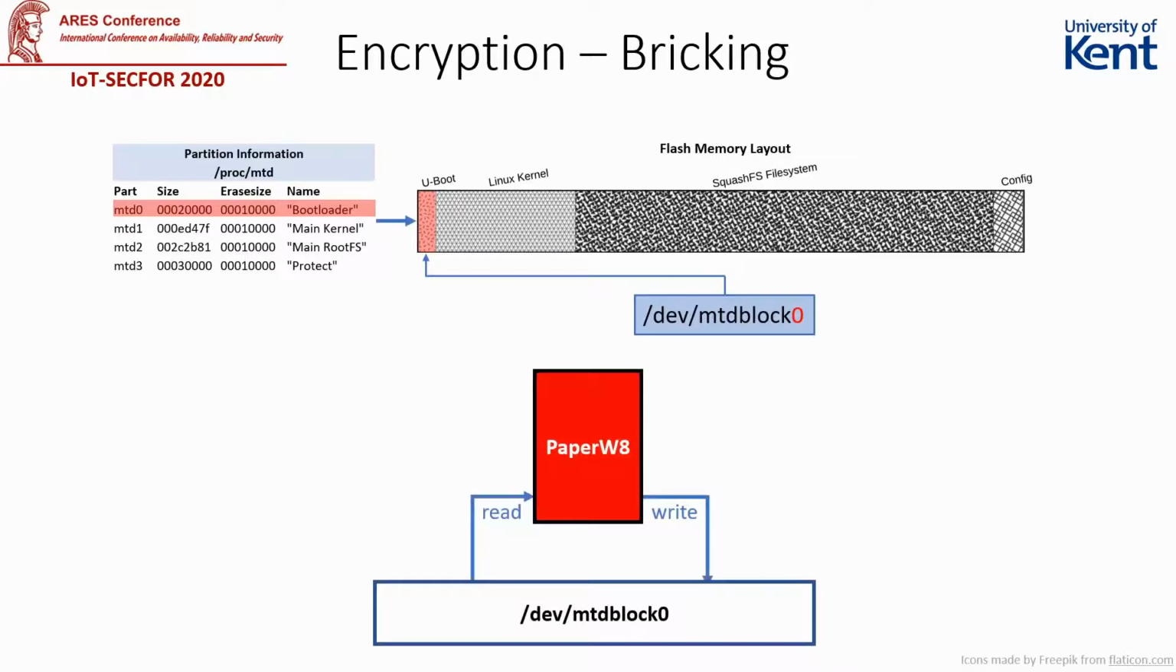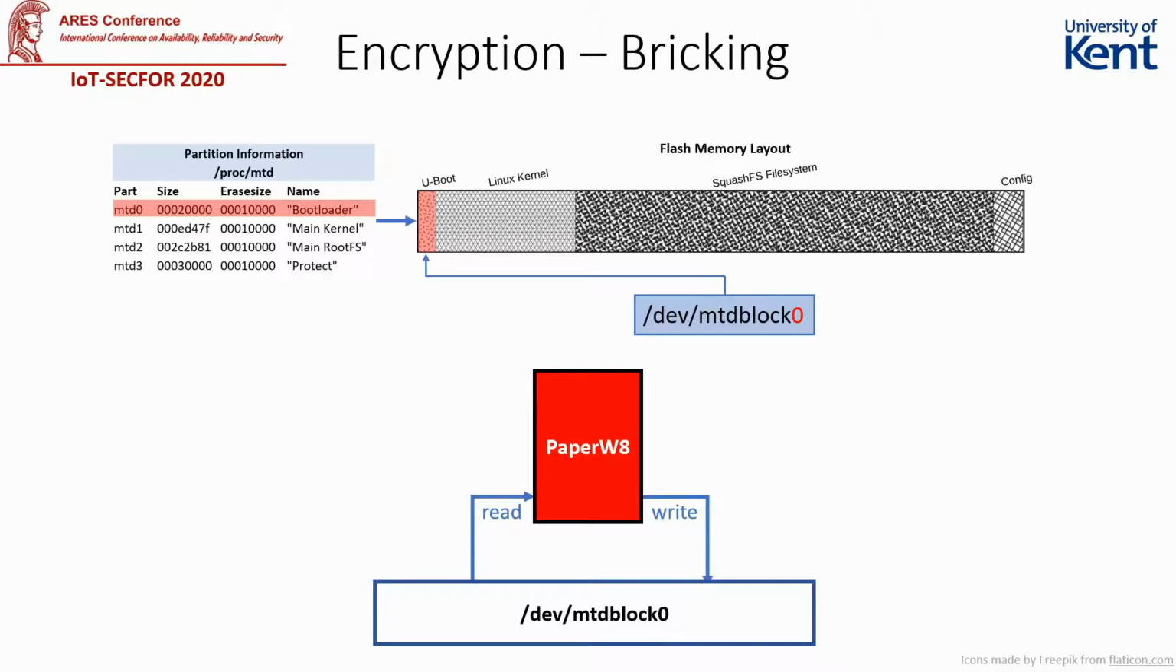PaperW8 reads the bootloader partition into a buffer, encrypts it using AES, then writes it back to the same partition. This will mangle the bootloader such that the device will fail to boot if it is restarted. At this point, PaperW8 will have taken full control of the device, while restricting the victim's access. The device can be easily recovered by PaperW8, as it still has access to the decryption keys and the flash memory until the device is restarted.